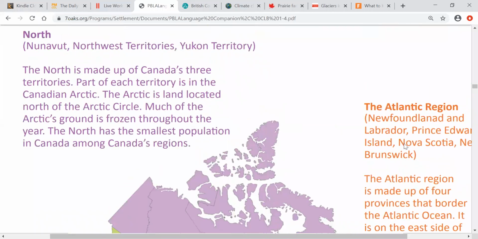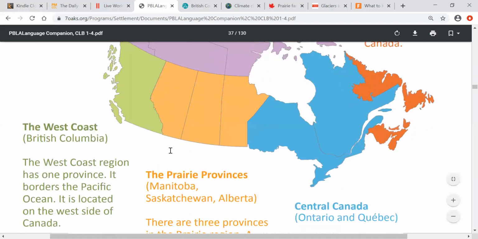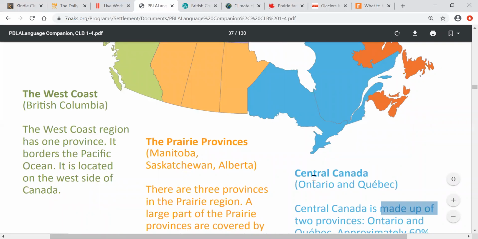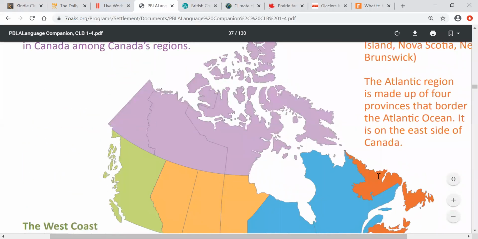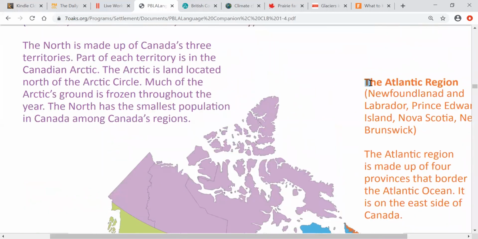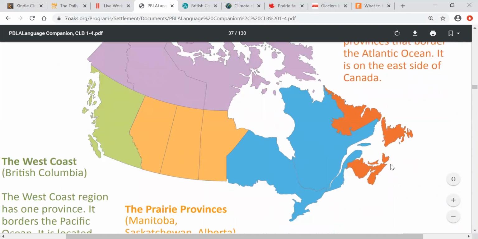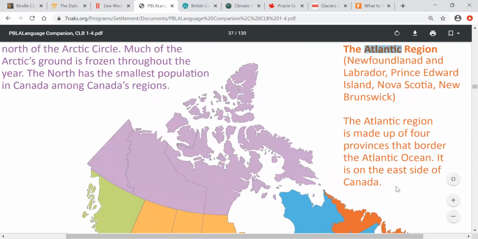What are the 4 regions we covered? North, West Coast, the Prairie Provinces, Central Canada, and the last one is here to the east. The name is the Atlantic region. What is Atlantic? Atlantic means next to the Atlantic Ocean. Remember, Canada has 3 oceans: Atlantic to the east, Pacific to the west, and Arctic Ocean to the north.